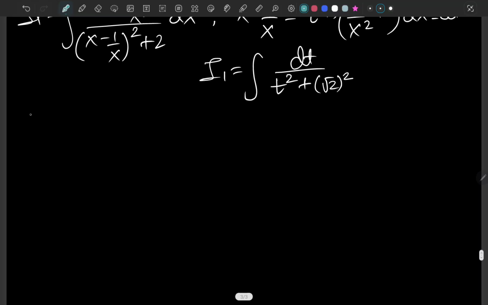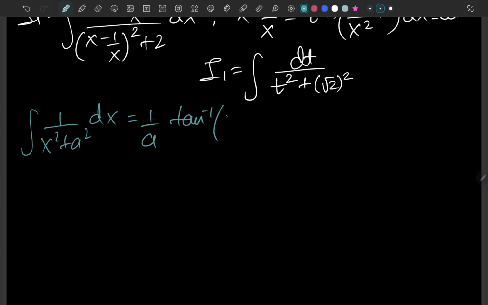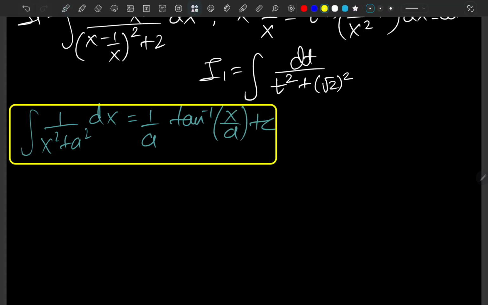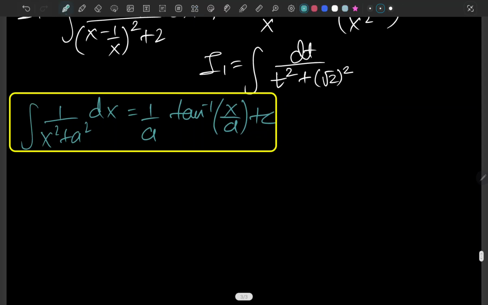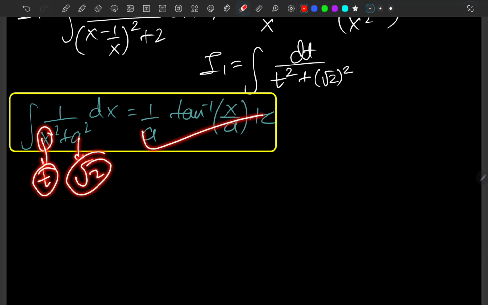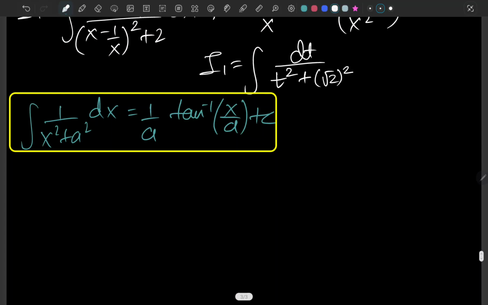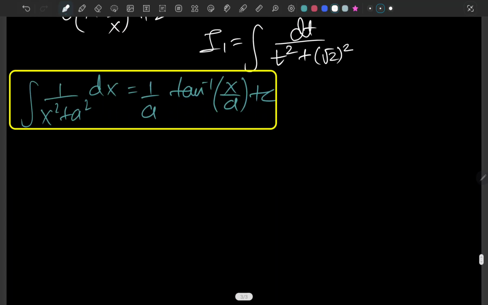it's the form of the integral of 1 over x squared plus a squared dx, which evaluates to 1 over a arctangent of x over a plus c. So this is the basic integral evaluation of this type. In the place of x we are having t for our case, and a is square root of 2. So let's replace everything in our integral.